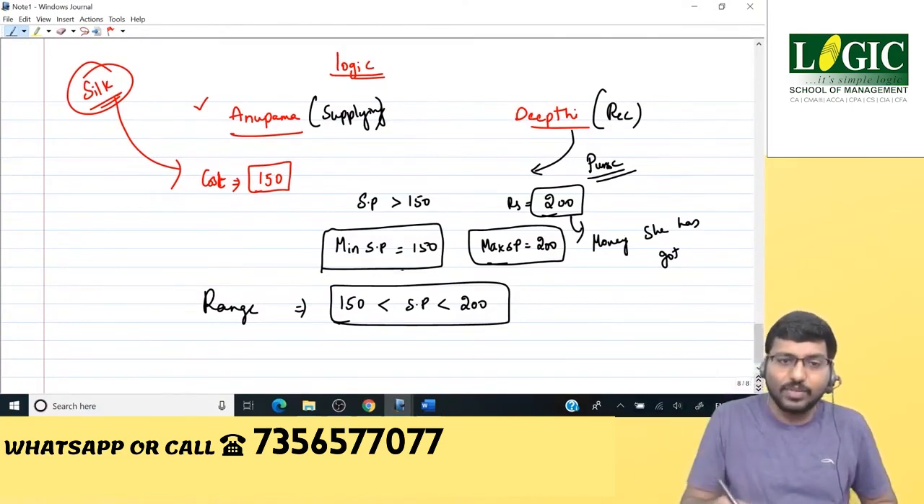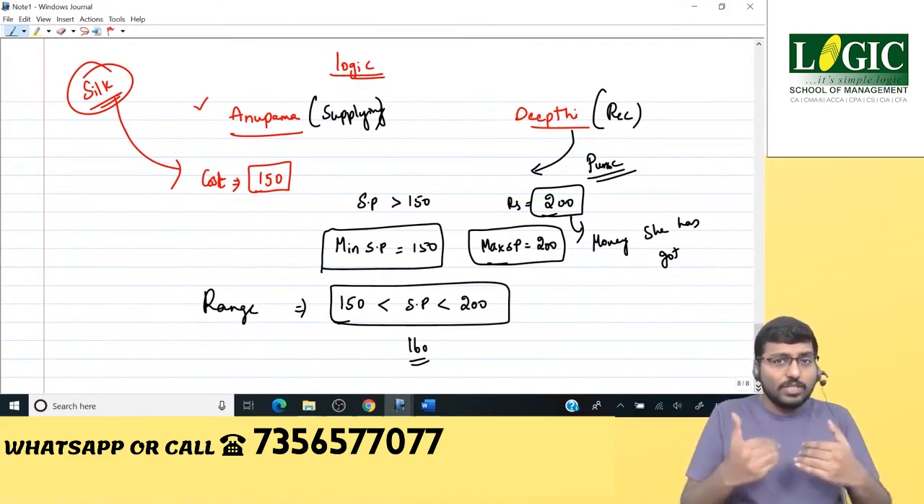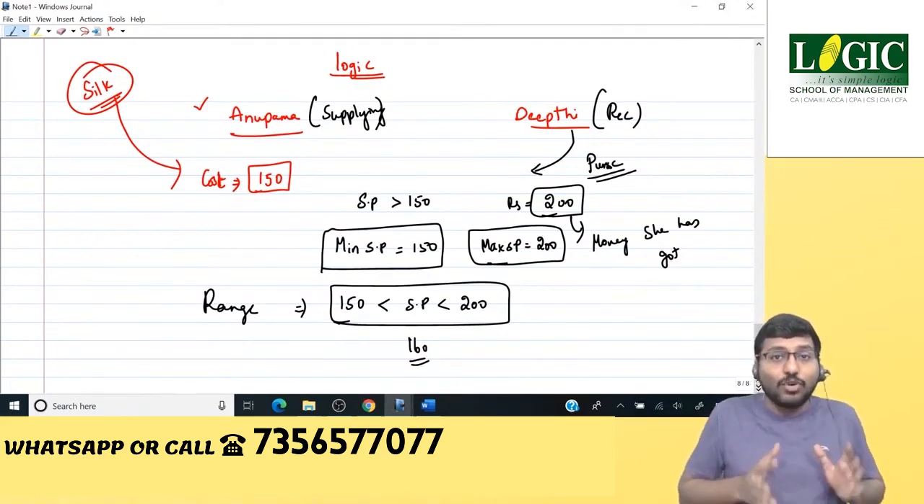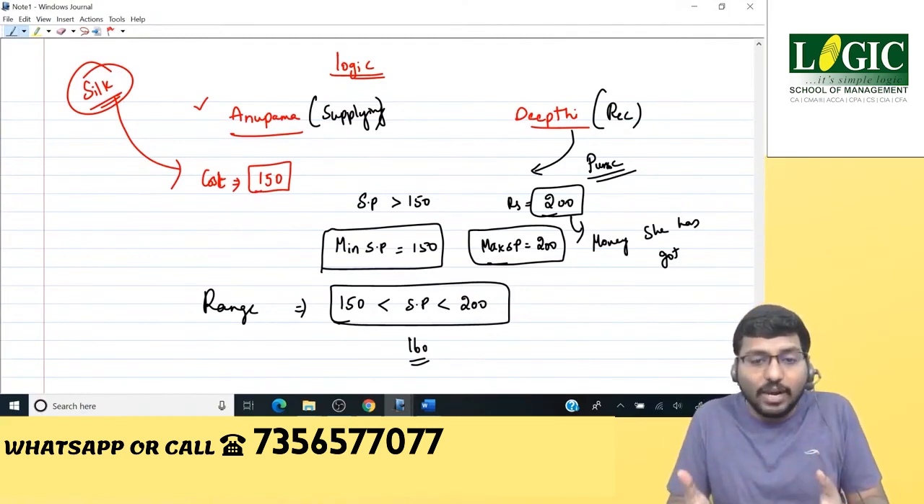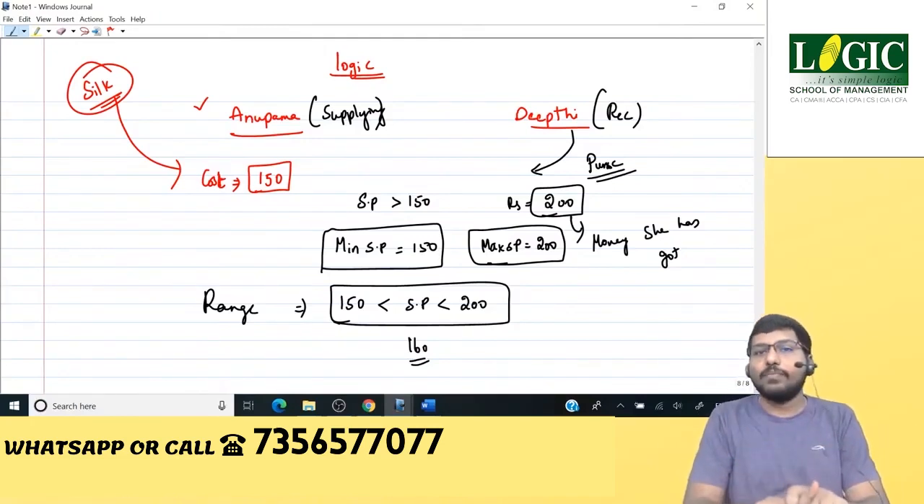For example, suppose selling price is 160. Anupama will be happy. I have spent 150, I'm getting 160. Yes. Deepti also will be happy because I've got 200 and I have the capacity to buy. Why? Because I've got 200. I can pay you 160. So the transaction will happen.